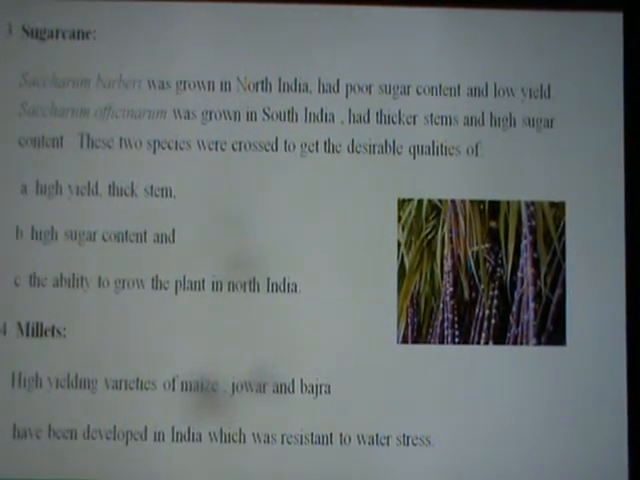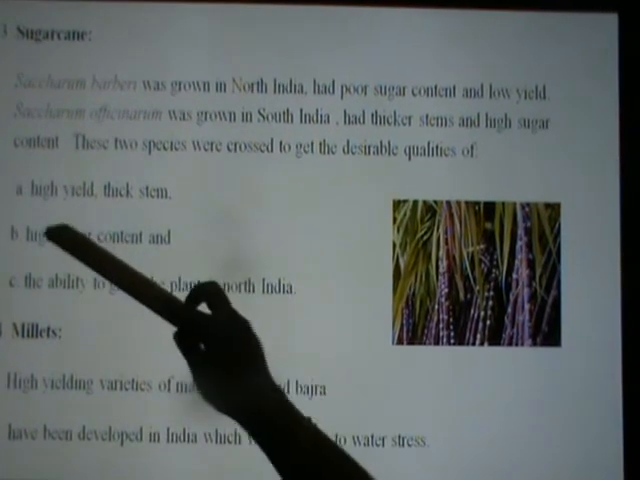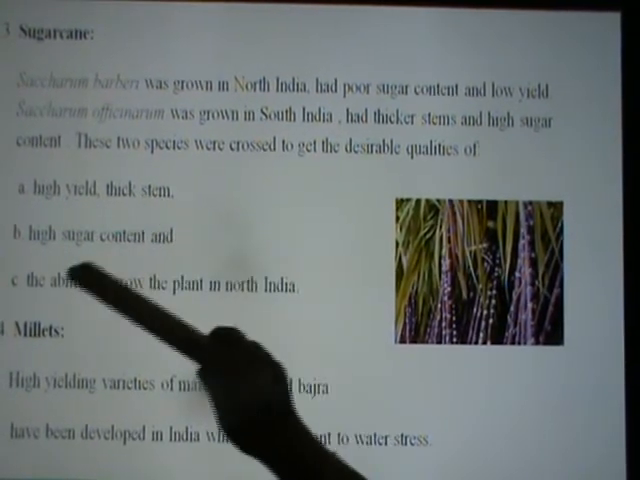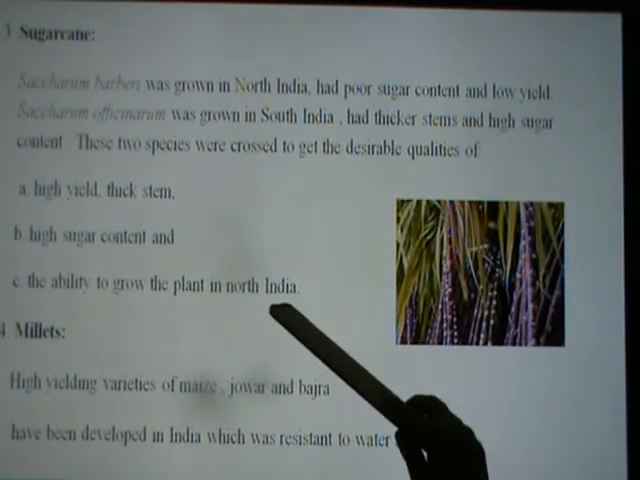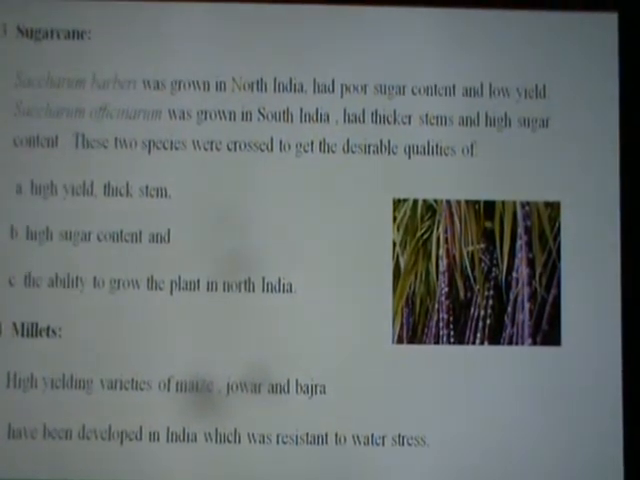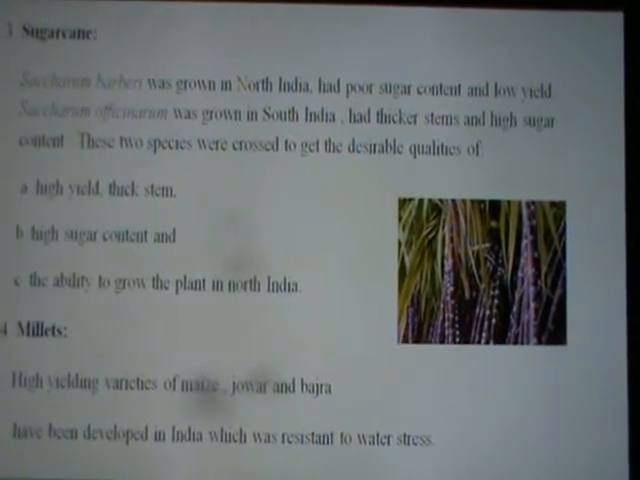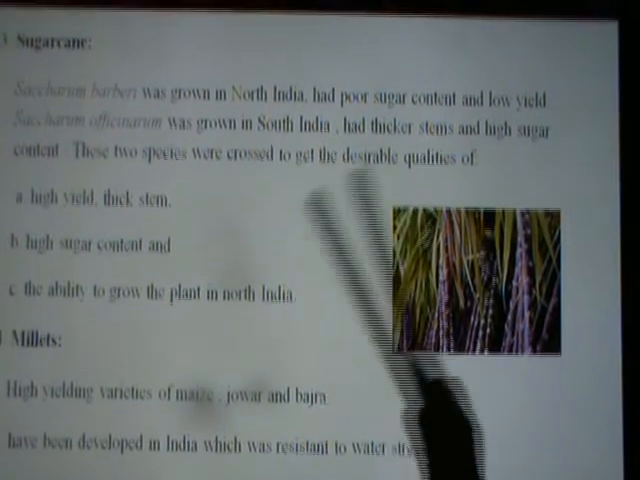So these two different species of sugarcane were crossed to get a variety of sugarcane which had very high yield, thick stem, high sugar content and the ability to grow in North India. Some plants which were not possible to grow in North India, this hybrid variety of sugarcane could be grown abundantly in parts of North India.